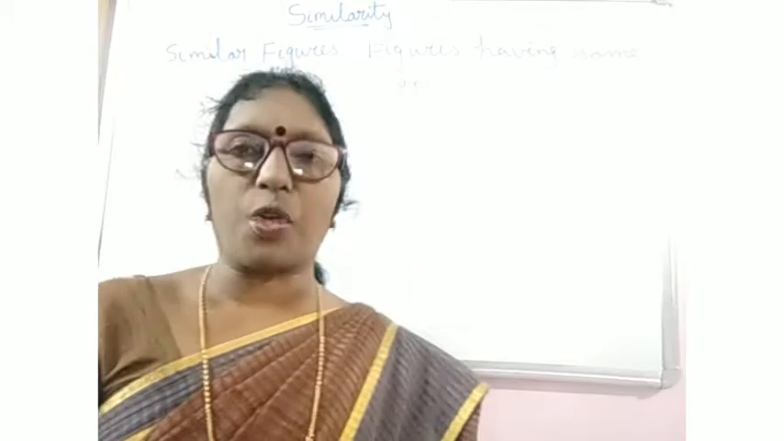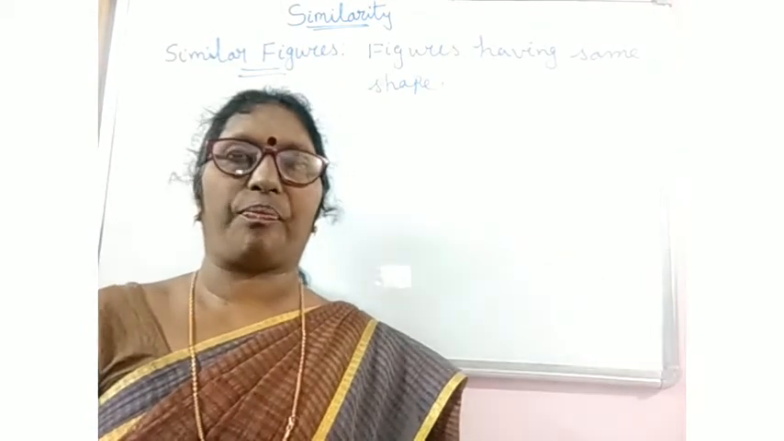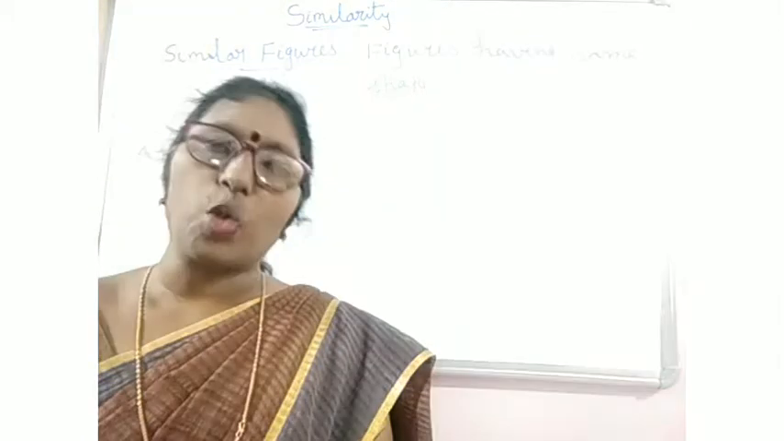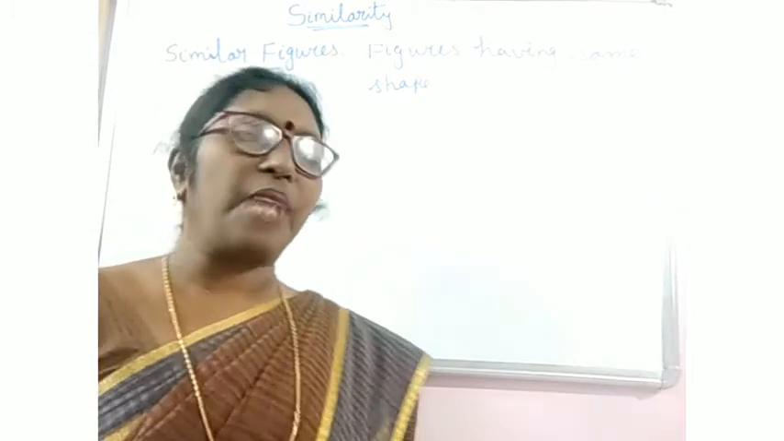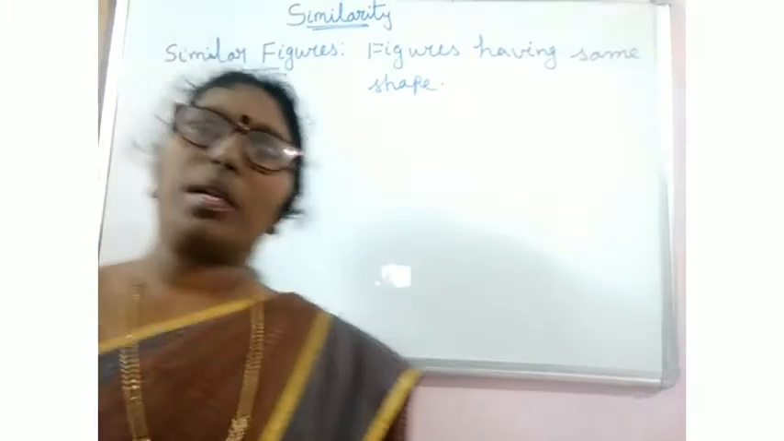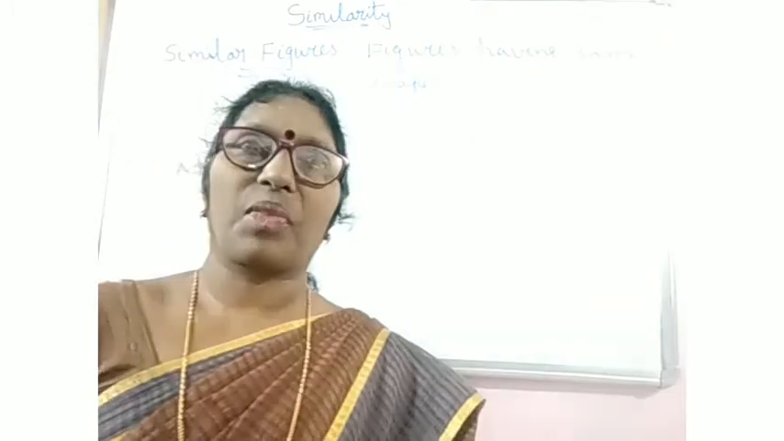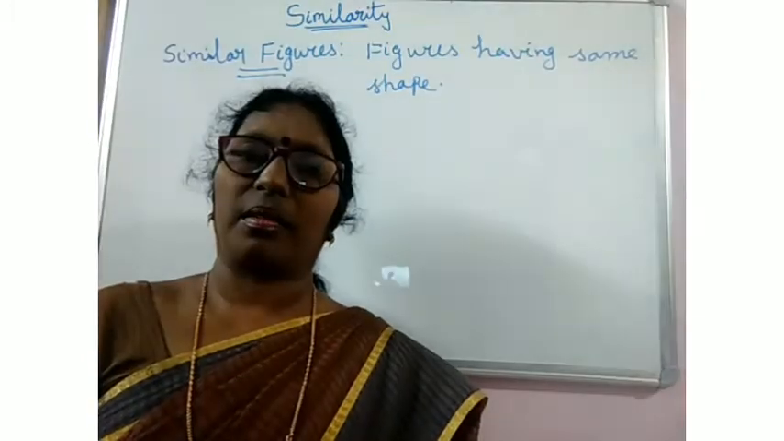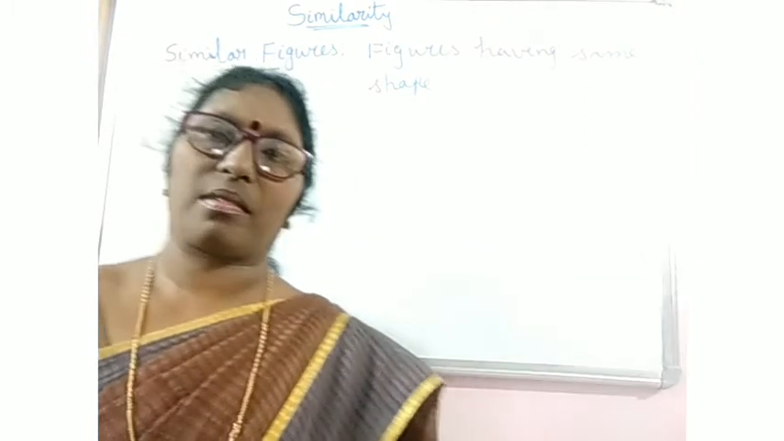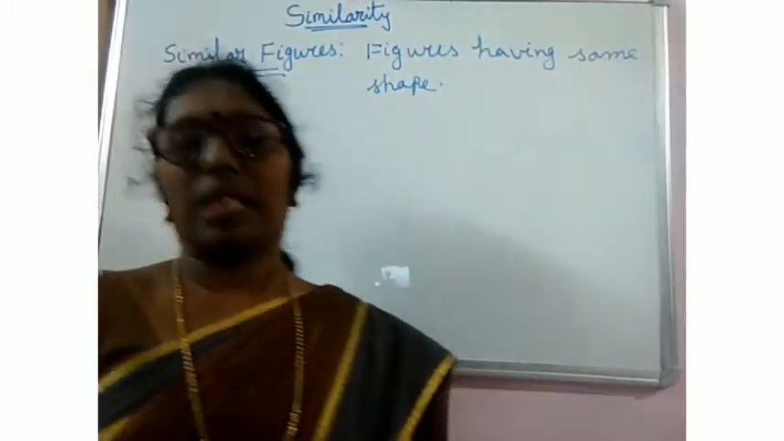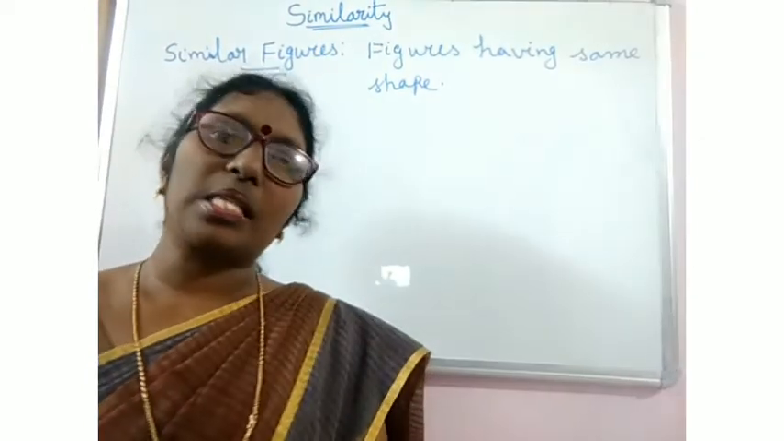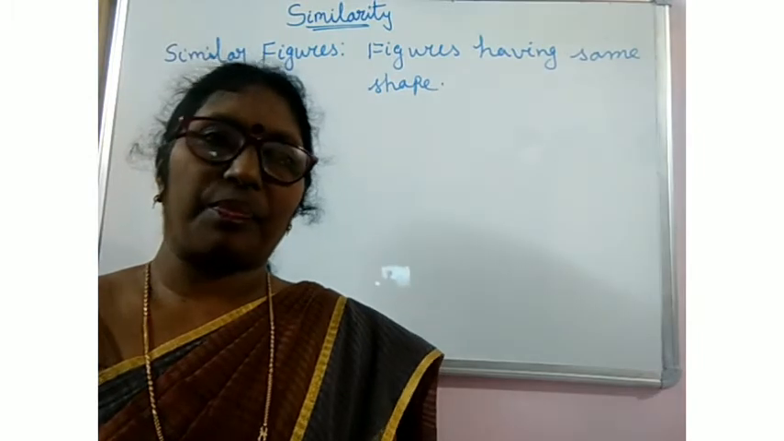If two or more figures are having same shape and also same size, they are said to be congruent figures. If they are of same shape, they are said to be similar figures. All lines, squares, equilateral triangles, circles, all are similar figures. Okay. Then what are similar triangles?